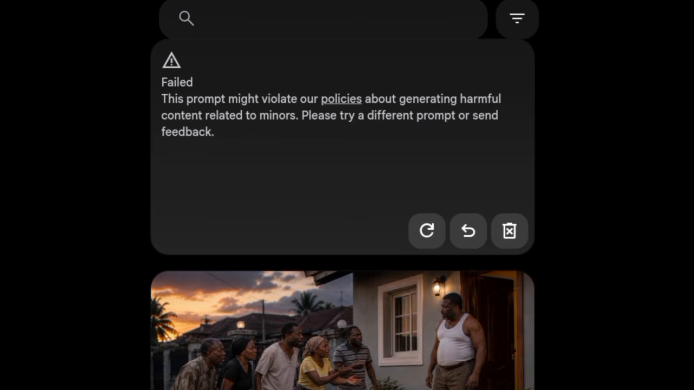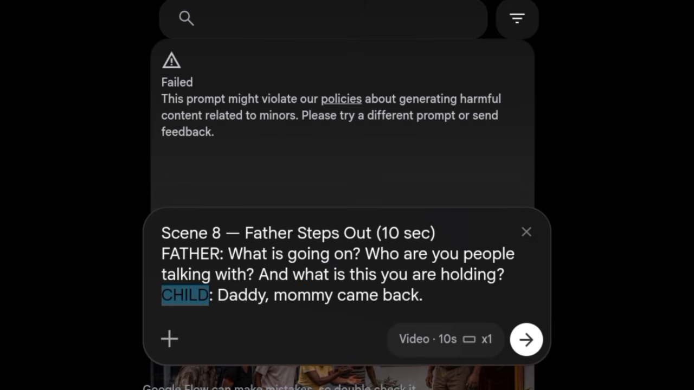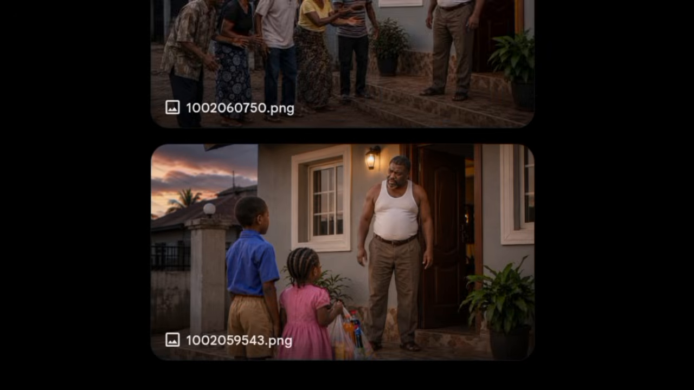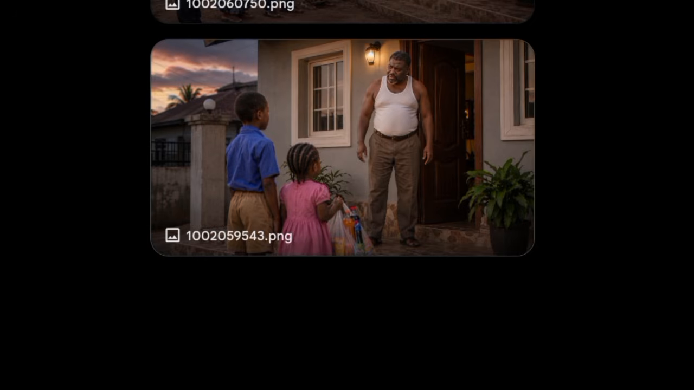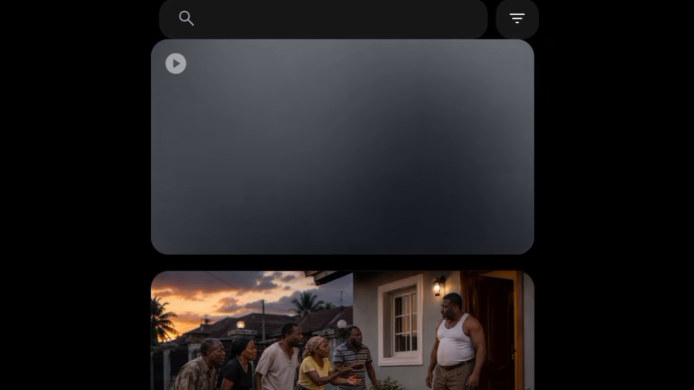Now, in case you experience something like this, you can see failed. This prompt might violate policies for generating because of minors. You see the minor there, and I believe it is because I include here child. So for that, let me write son. Okay, let me write daughter. The son has been talking. It's because of that child that is there. I just hope so. Let me proceed again to add to prompt. Then let me send.